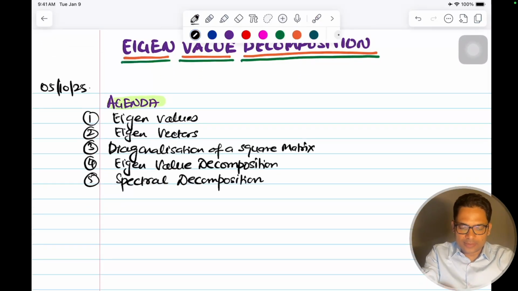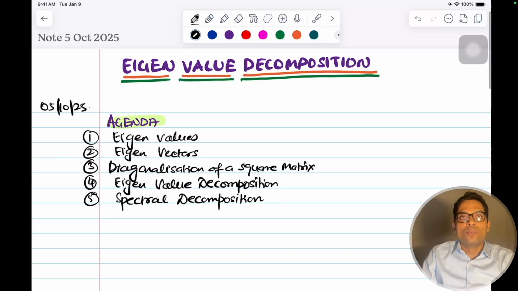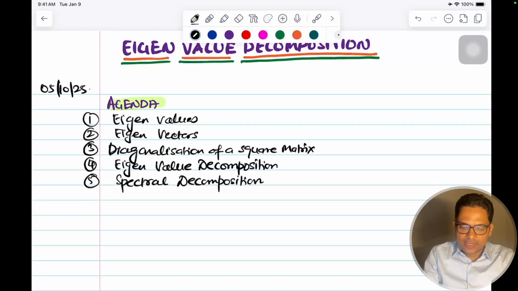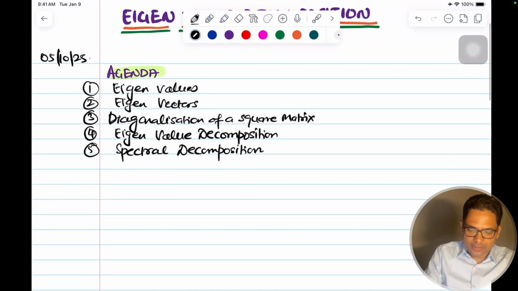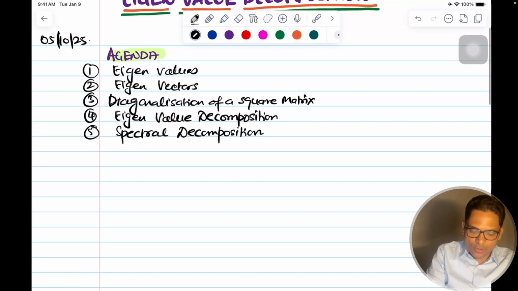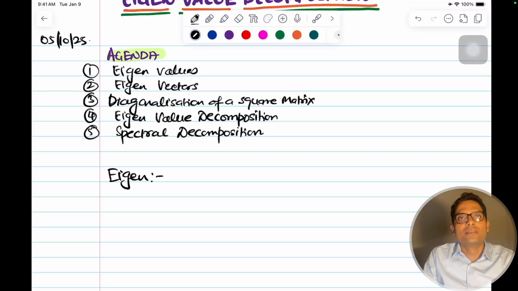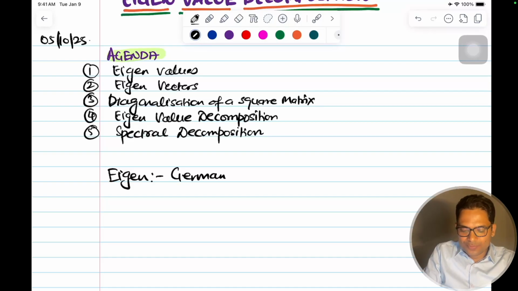Why are we studying this? What's the meaning of eigen? We have been listening and learning this since our school days. So what does eigen mean? It's an odd word. This word comes from Germany, so it's a German word which means proper or characteristic.